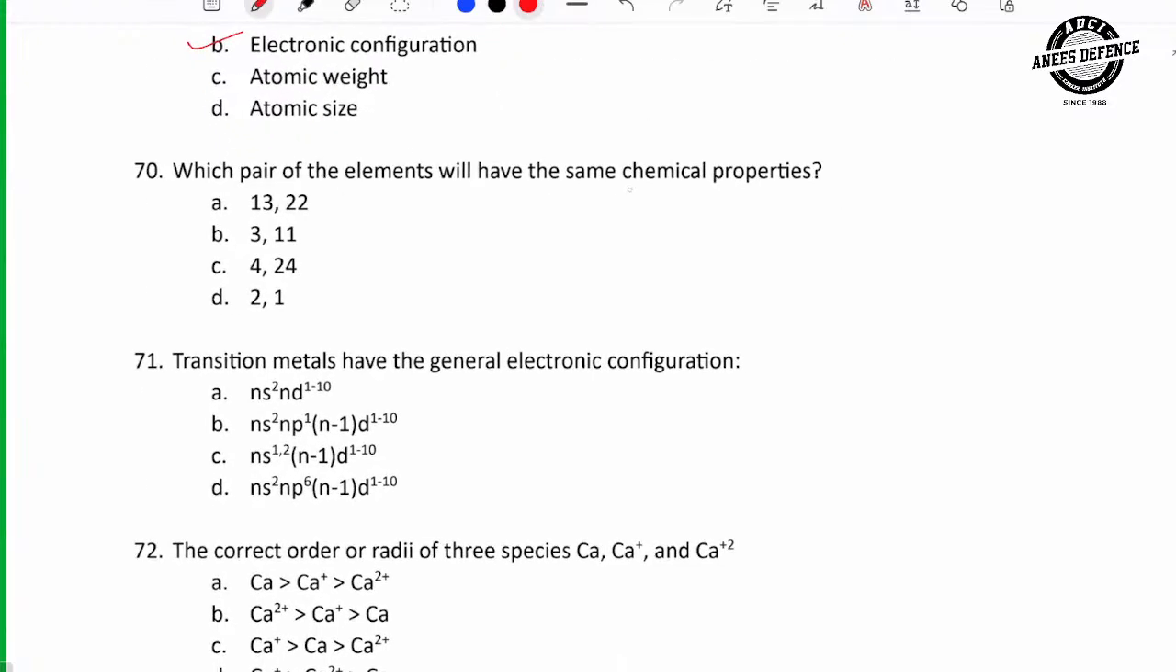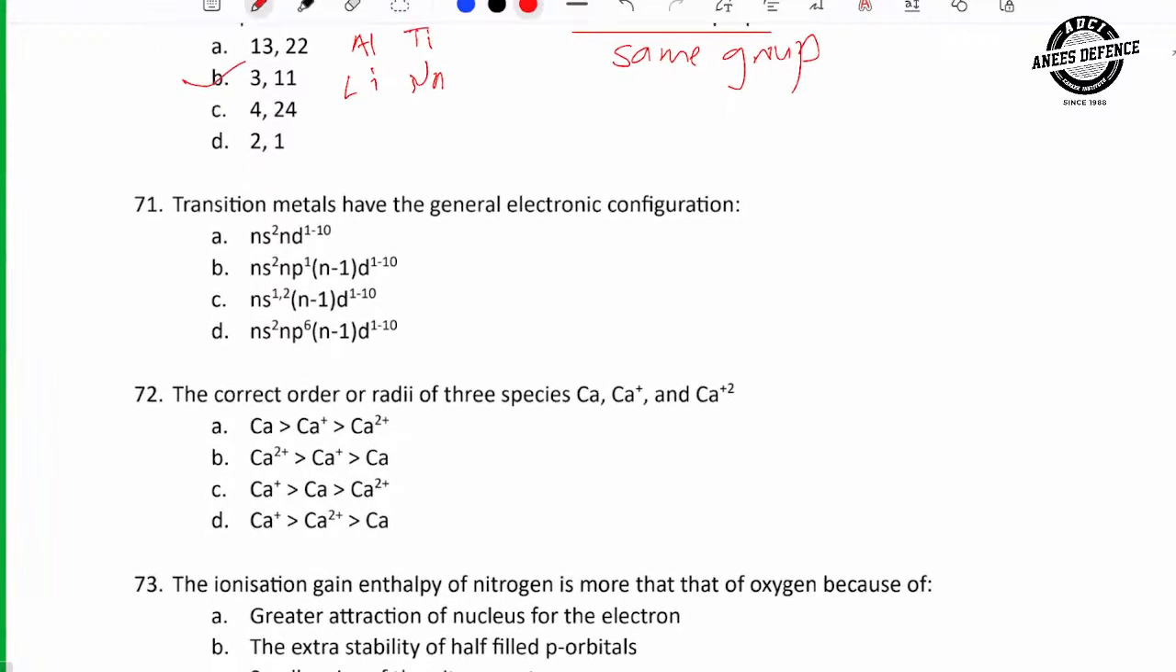which pair of elements have the same chemical properties? Those that have the same group. Same group elements have same chemical properties. So 13 means aluminum, 22 means titanium, 3 means lithium, and 11 sodium. So lithium and sodium belong to the same group. Next,